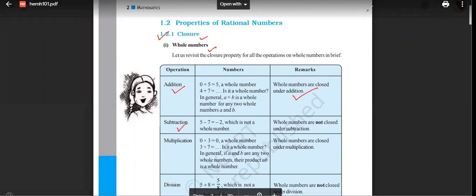Nothing will be closed under subtraction, neither whole numbers nor integers nor fractions. That you should remember. Multiplication, yes. Division, no. Usually, multiplication and addition will be closed for all the numbers.